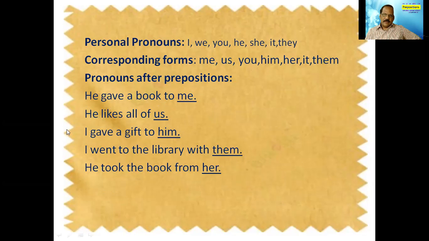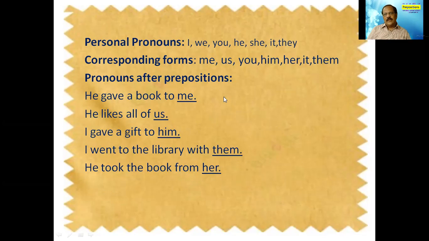Look at the fourth example: I went to the library with them. With is a preposition and them is the corresponding pronoun. He took the book from her. That means from is a preposition here and her is the corresponding form.